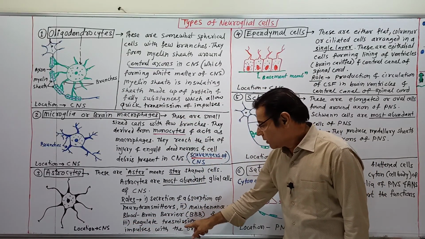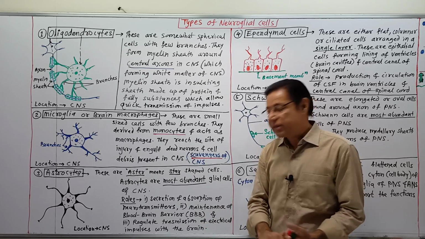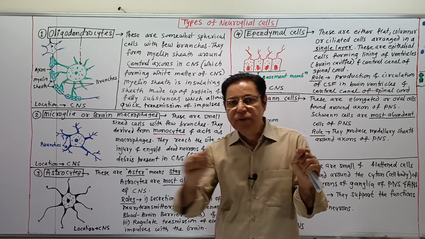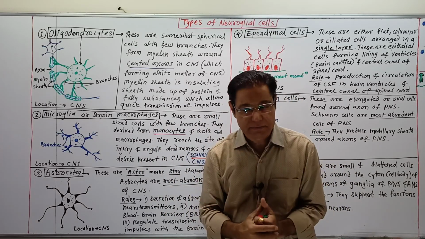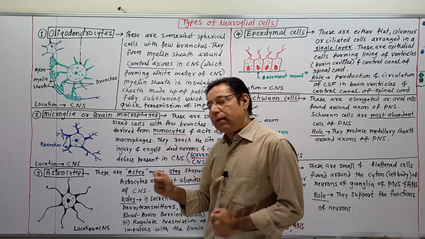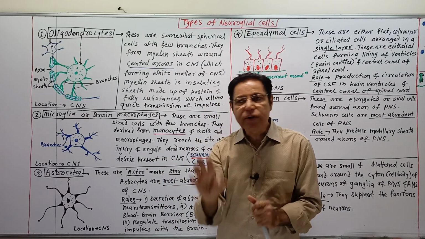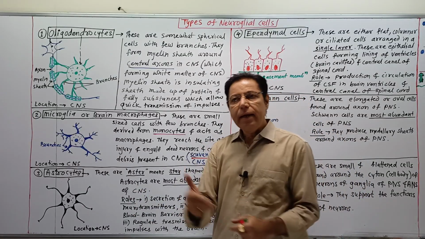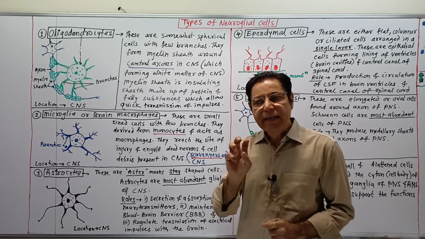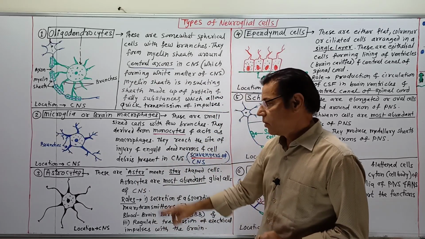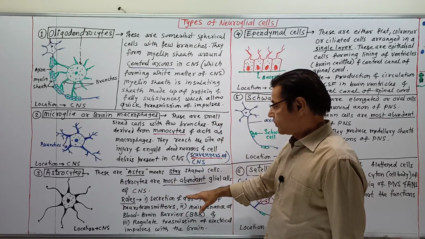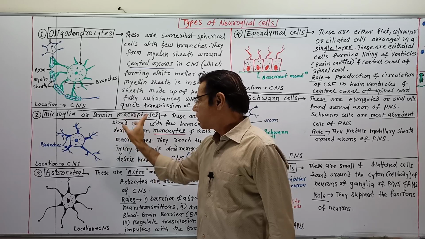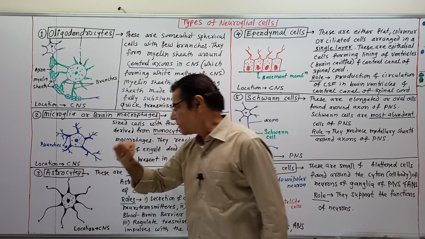Third, they regulate the transmission of electrical impulses within the brain. And the fourth function is that they probably provide nutrition to the nervous tissue. That is not mentioned here, but they may have a role in providing nourishment to the brain cells or CNS. In this way, these are the three cells: oligodendrocytes, microglia or brain macrophages, and the third one is the astrocyte.